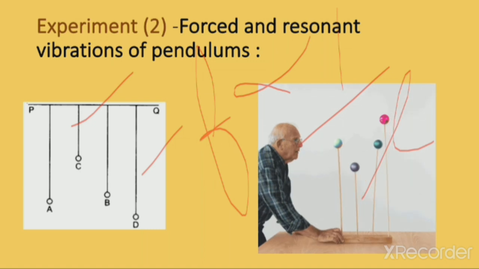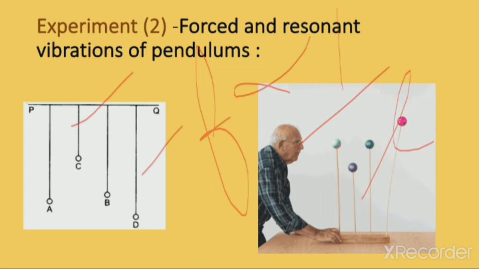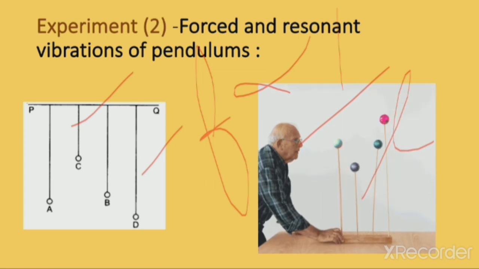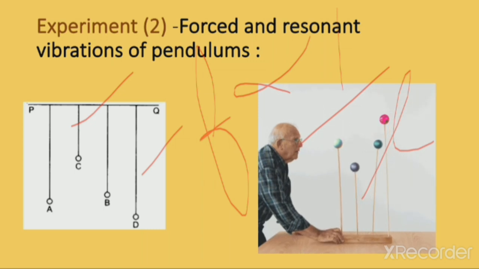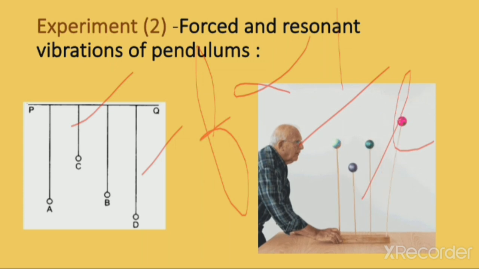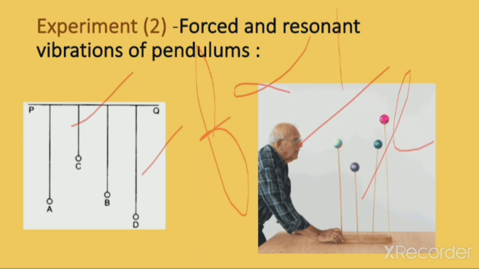So as you get the question, first check which two pendulums have equal length. Then you will find very easily which pendulum will vibrate with an increased amplitude. Questions related to it will be asked like this only: which pendulum will vibrate with increased amplitude, which will have less frequency, which will have more frequency. So this is the concept about pendulums.